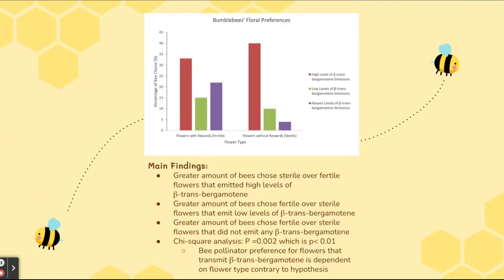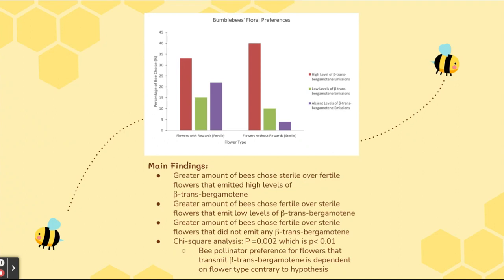So this is a figure generated from my data, and the main findings are that a greater amount of bees chose sterile over fertile flowers that emitted high levels of the volatile, and a greater amount of bees chose fertile over sterile flowers that emitted low levels of the volatile. And a greater amount of bees chose fertile over sterile flowers that had absent levels of the volatile.